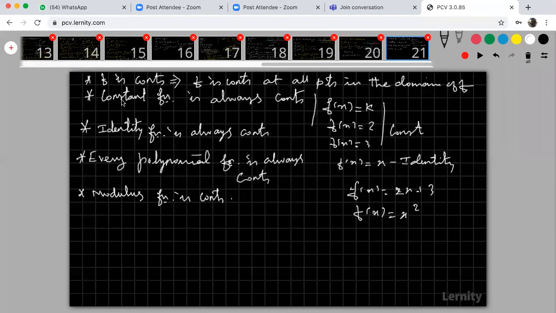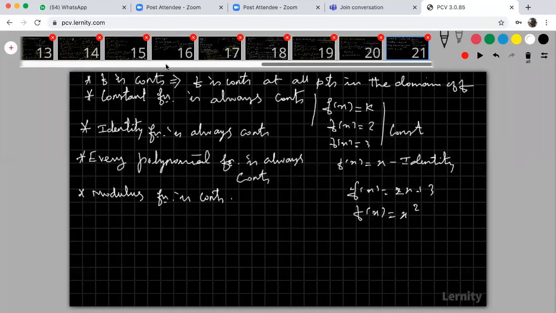So I repeat that. What is continuous? Please try to understand, continuity is simple. If the graph of the function is continuous, that means without any break, then the function is continuous. That's all. Simple definition, simple logic.